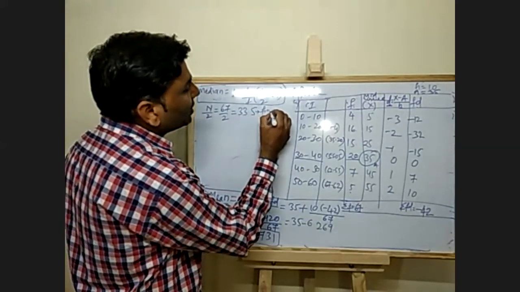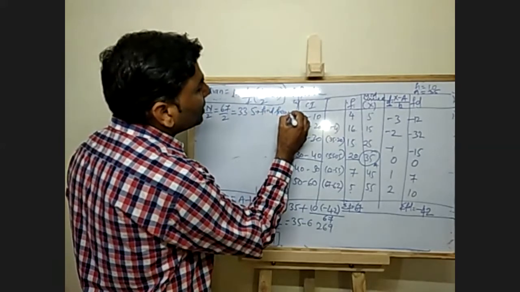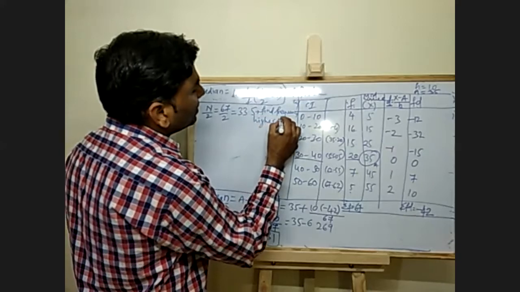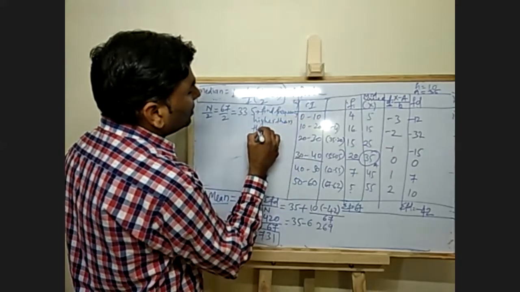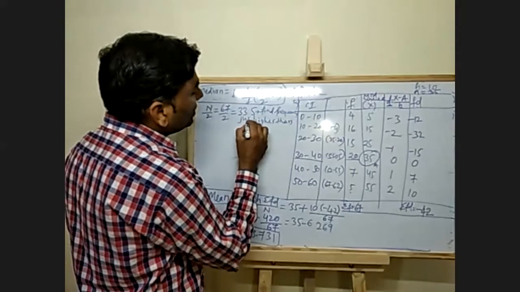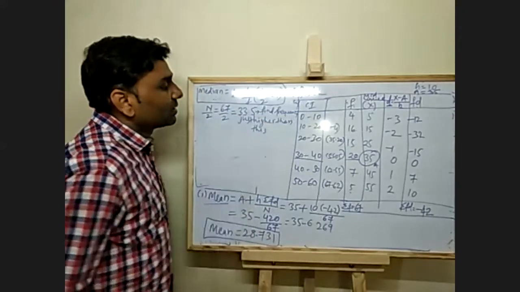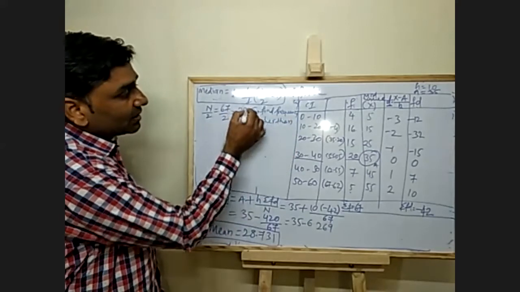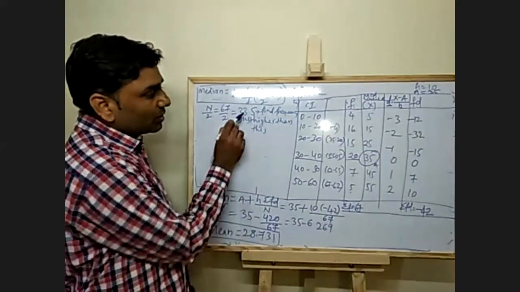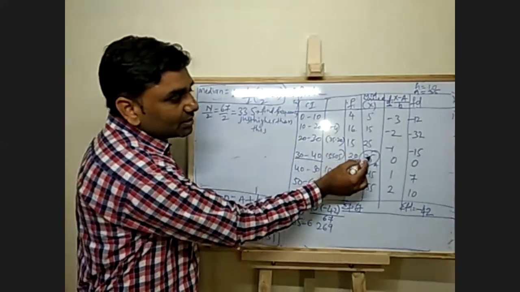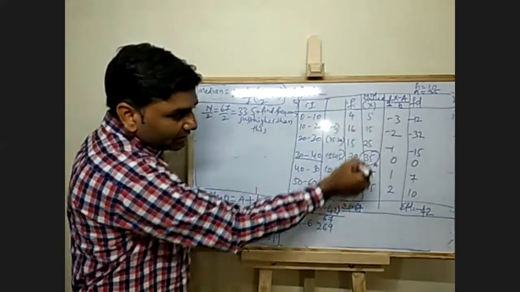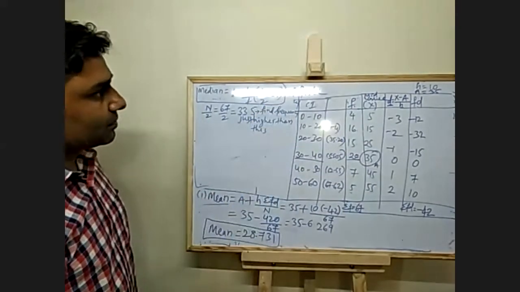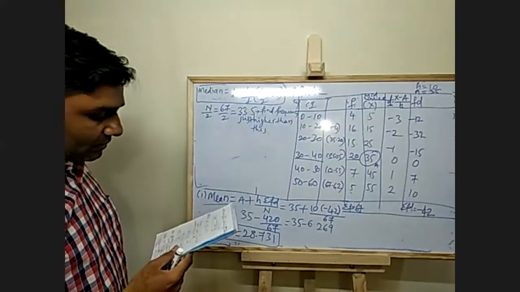So what do you have to do? Find the frequency just higher than this. Just higher than 33.5. What is the next highest frequency here? This is your frequency.